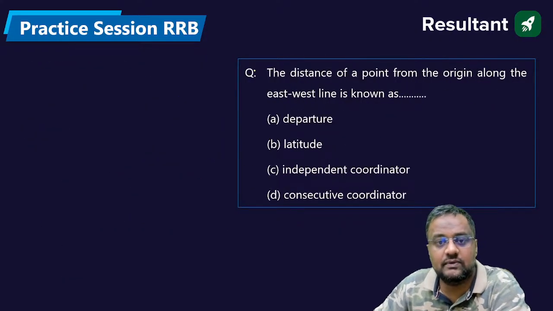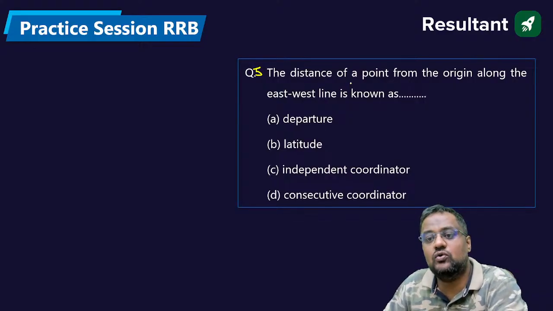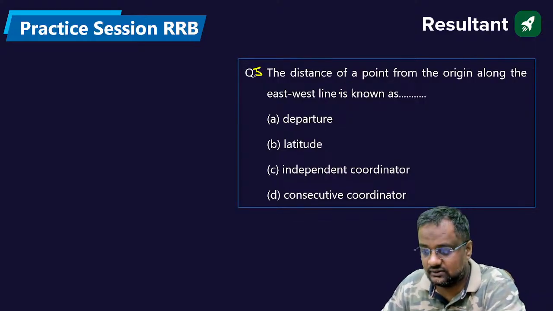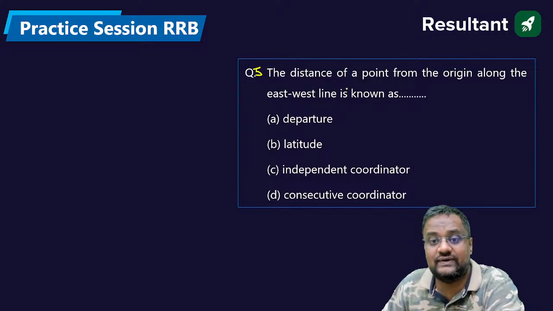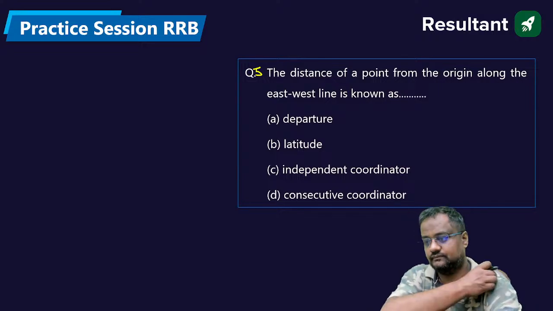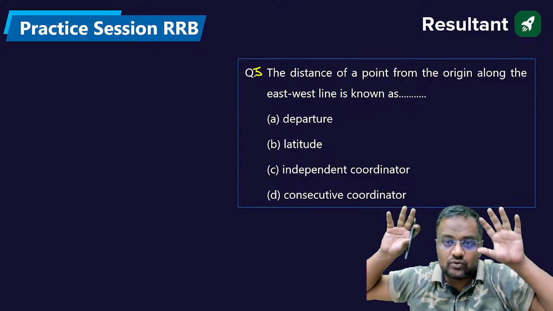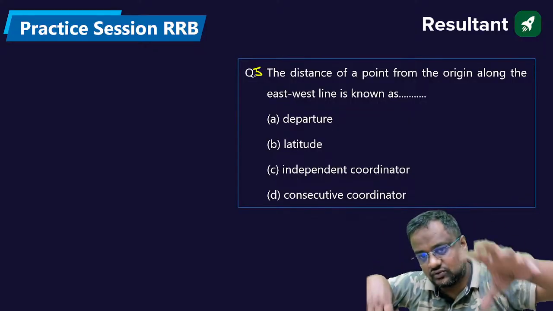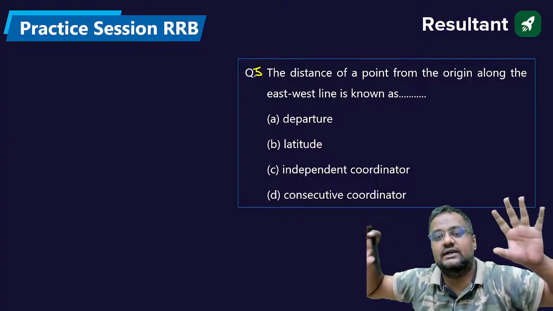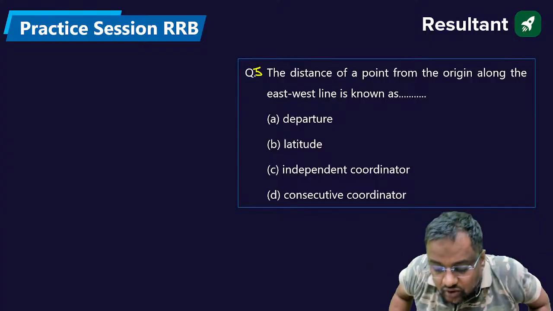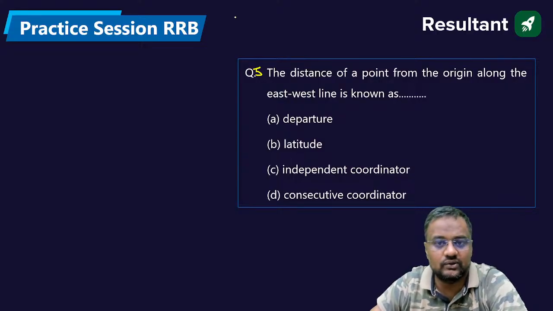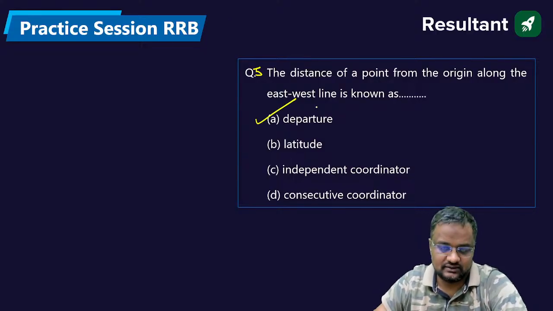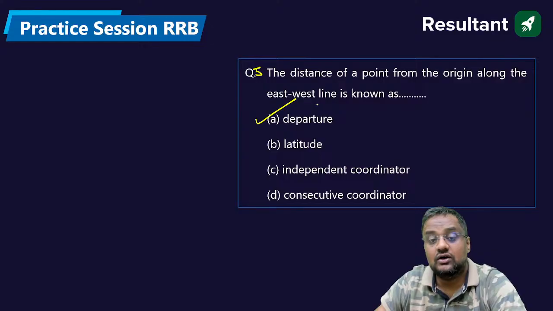Now question number 5. What is the distance of a point from the origin along the east-west line? Guys, whatever questions we will be doing now, if we are doing 20 questions, it will be equivalent to 30 questions, because I am not only solving that particular question, but anything which is relevant or related to it. So east-west is departure and north-south is latitude.